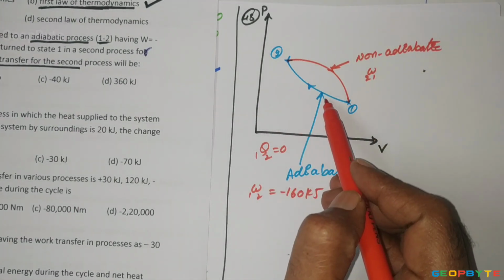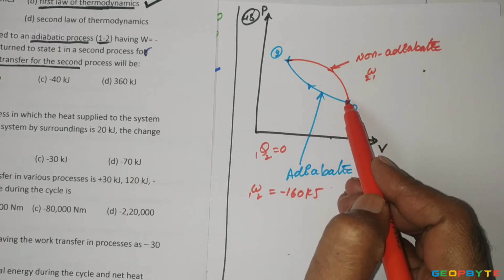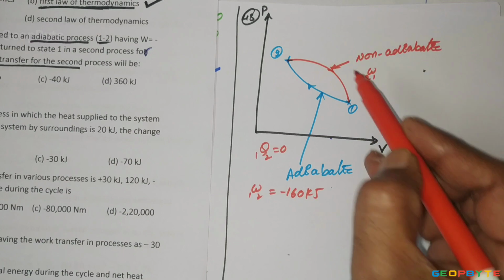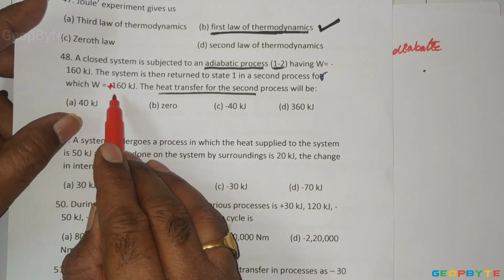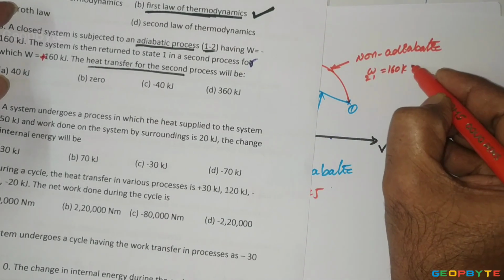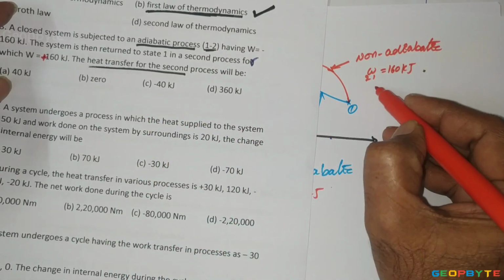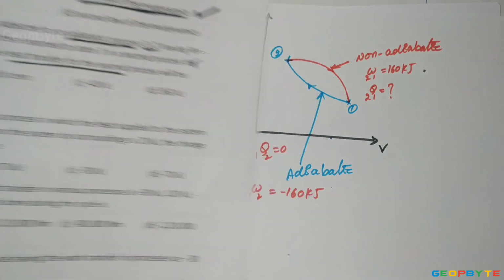For compressing the gas, work is required. 2-1 is expansion. Expanders are power developing systems. During the expansion process, we can get some thermodynamic work. Therefore, W for 2-1 is plus 160, not minus 160 kilojoules. The heat transfer for 2-1 is how much? That is the problem.